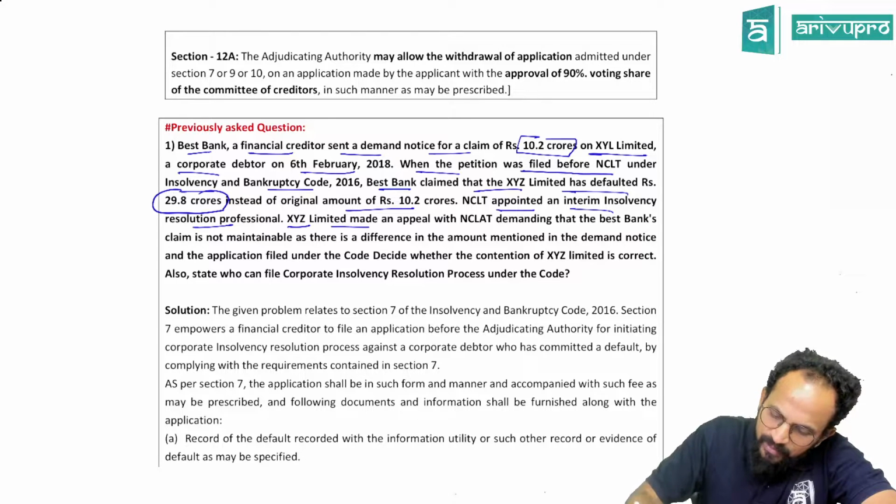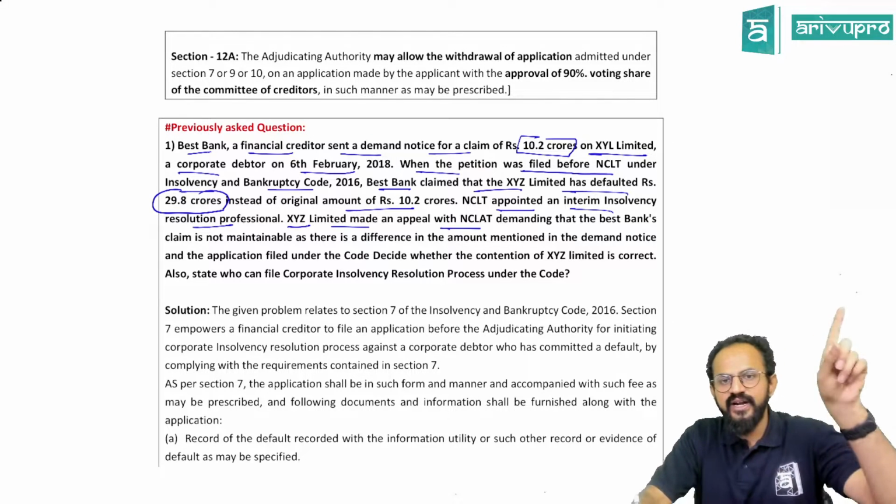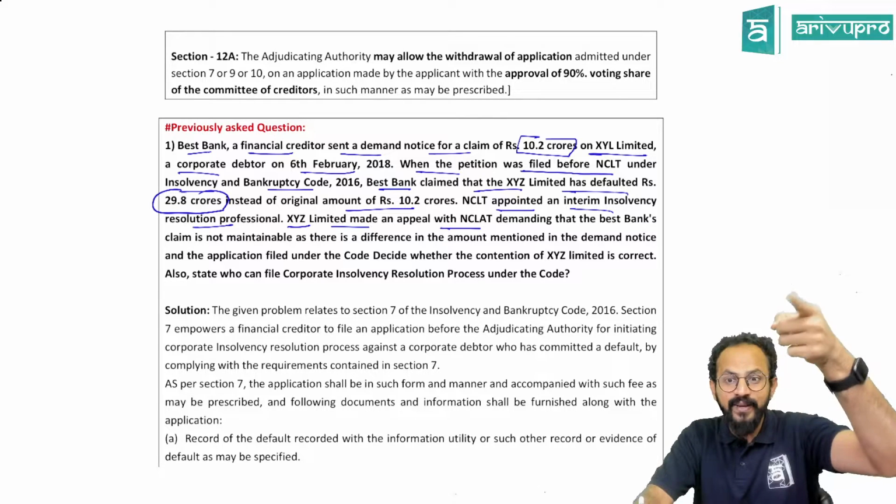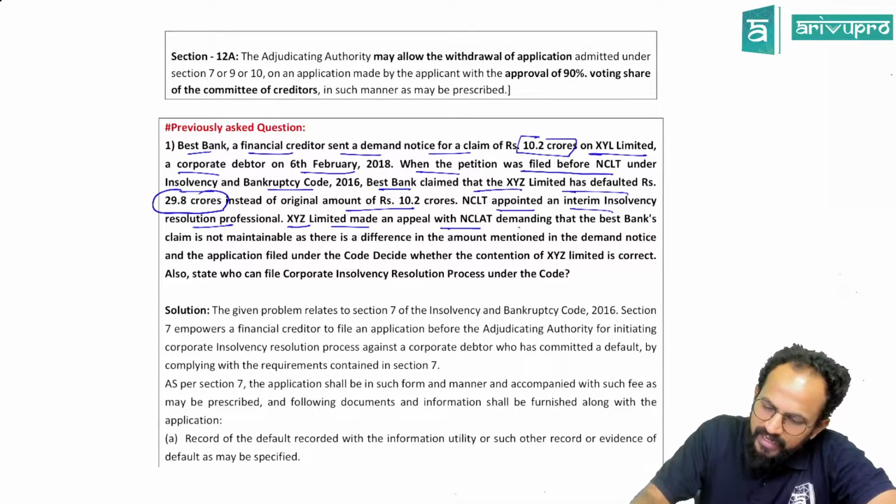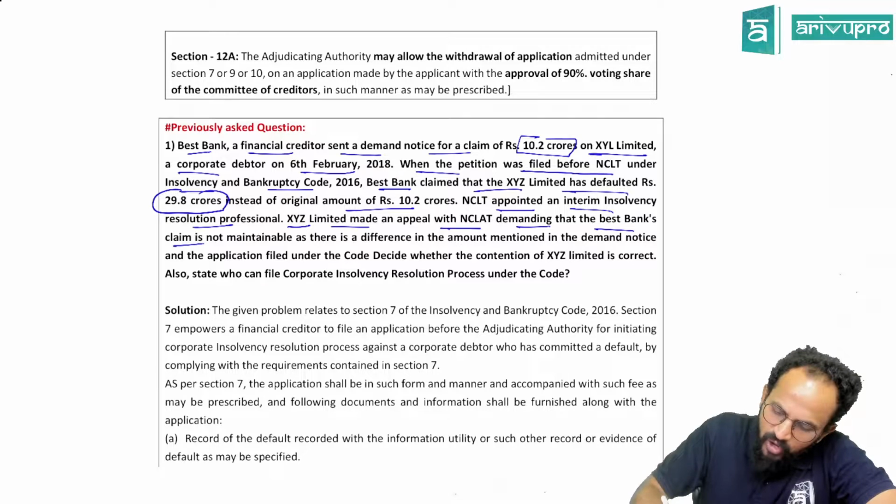XYZ Limited made an appeal with NCLAT. The corporate debtor has gone to NCLAT, the appellate body, contending that Best Bank's claim is not maintainable as there is a difference in the amount mentioned in the demand notice and the application filed under the Code. Decide whether the contention of XYZ Limited is correct. Also state who can file.